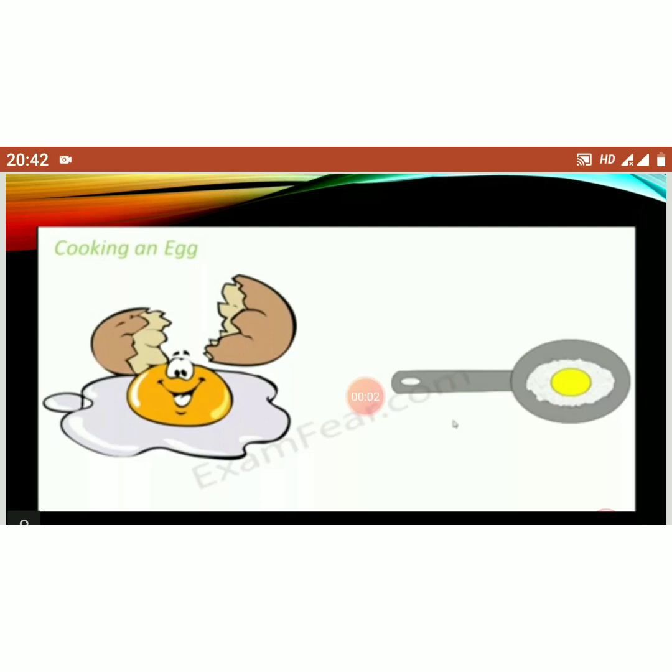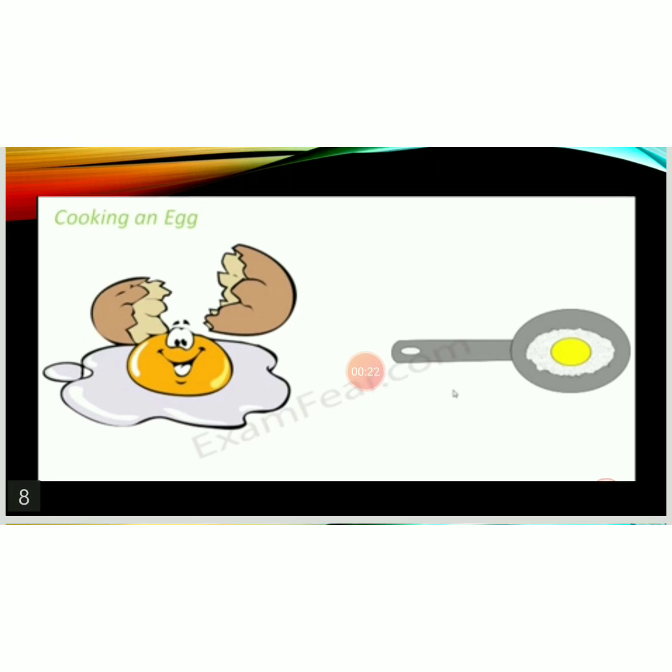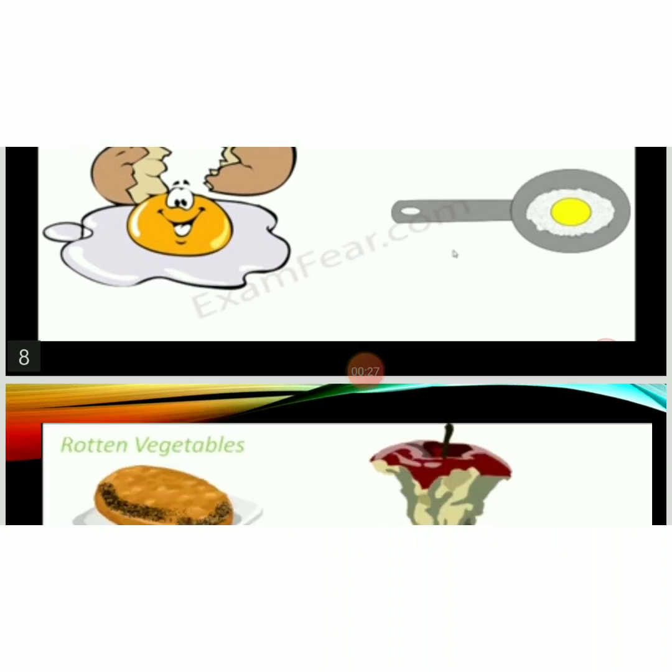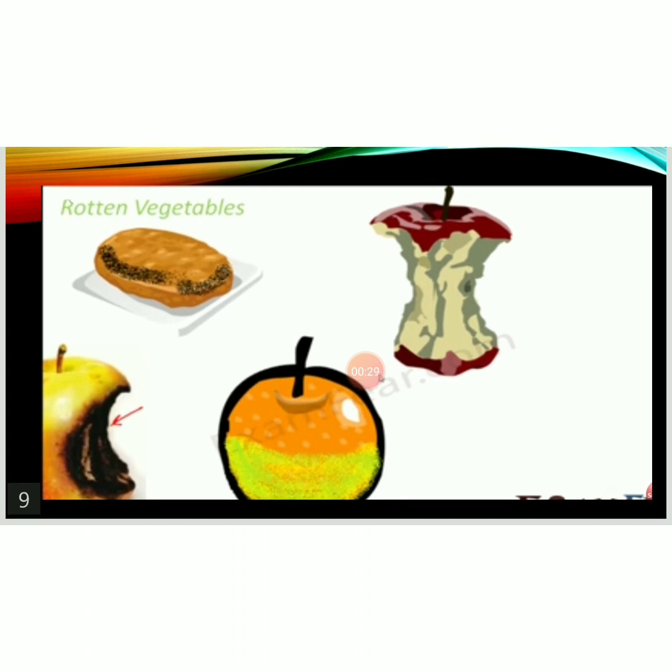So let's take some examples of chemical changes. First one is cooking an egg. So see the picture. Breaking of an egg is a physical change. Here only the appearance, only the shape of the egg changes. But once the egg is cooked, then its chemical composition changes, its chemical properties get altered. So it is a chemical change. Now think of the rotten vegetables. When you leave an apple, potato, or orange outside for a long period of time, what happens?